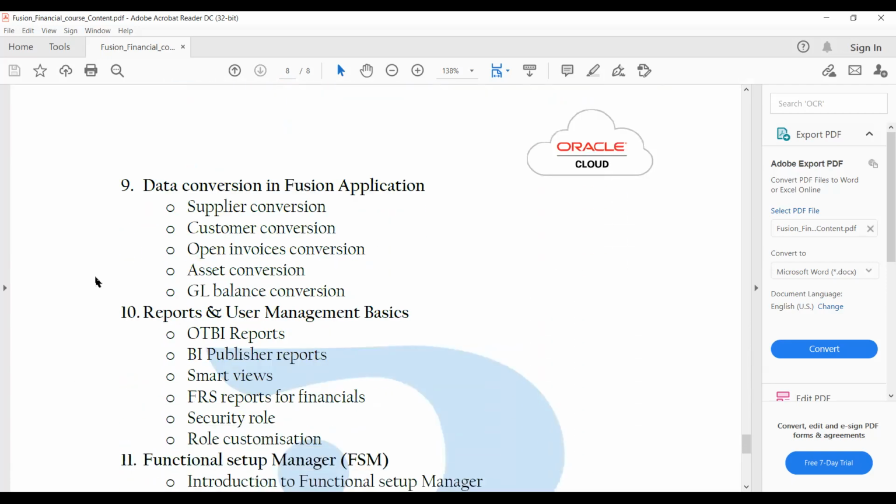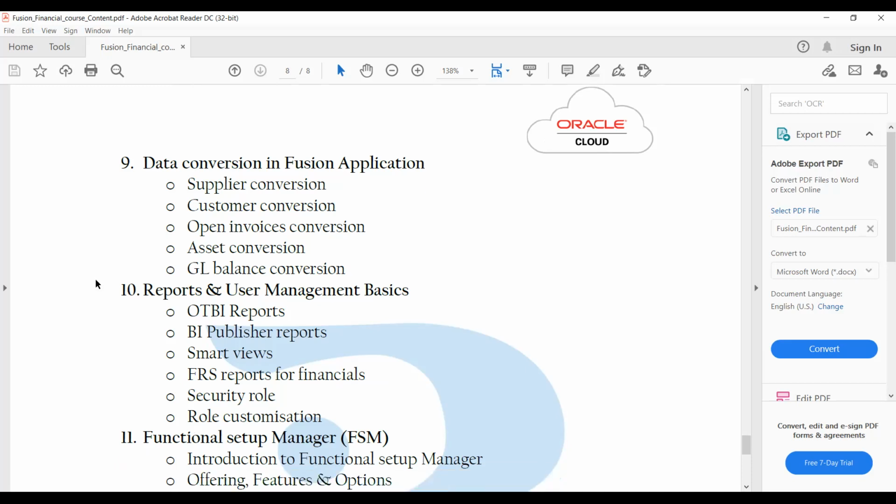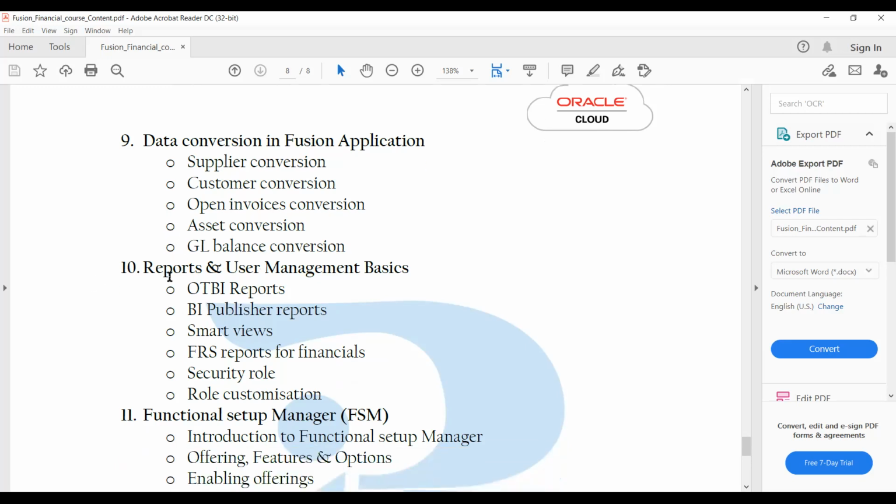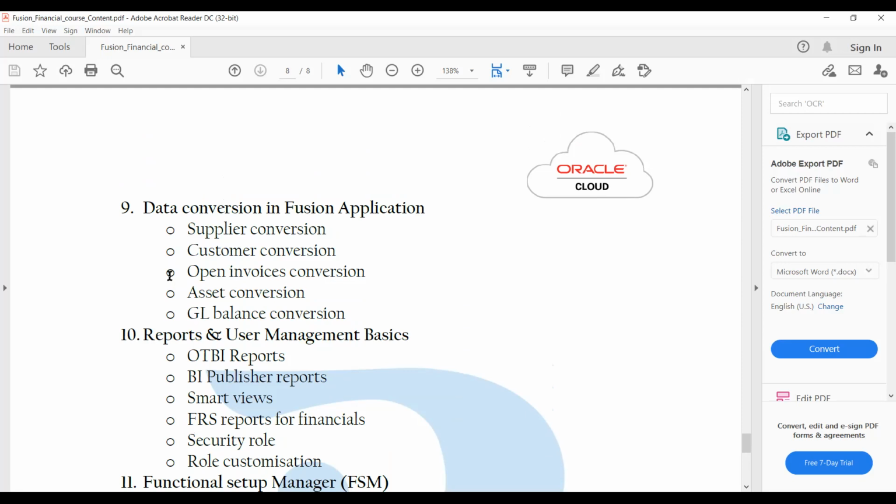Okay, so for expense and tuition fusion tax, also we don't have much tax. It is similar to EBS with a few changes to it. And apart from that, open invoices conversion, you will see how we will do it in